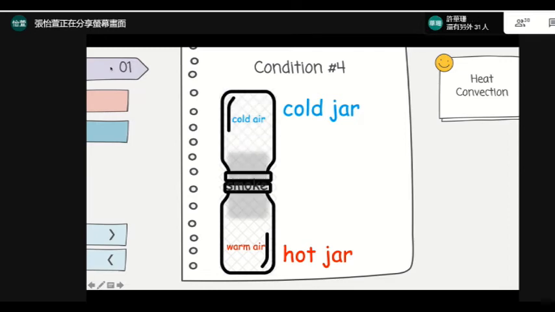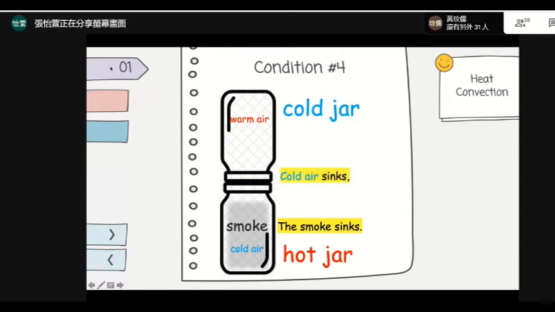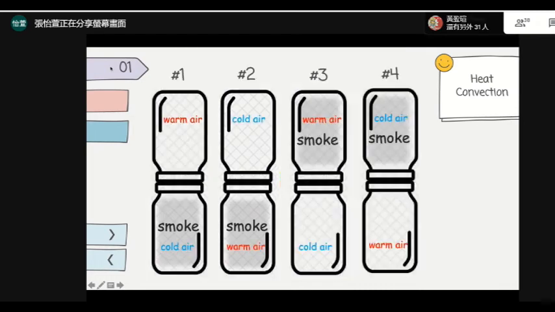That's right. So when the smoke goes down, how about the air in the jar? Okay, Will says cold air goes down and warm air goes up. That's right. So when the cold air sinks, the smoke sinks with the cold air and the hot air rises. That's right. So I put the 4 conditions on the same slide. Now please watch it carefully.